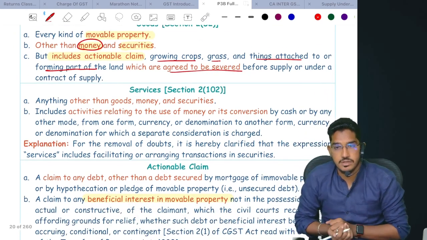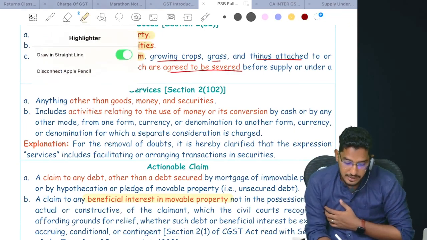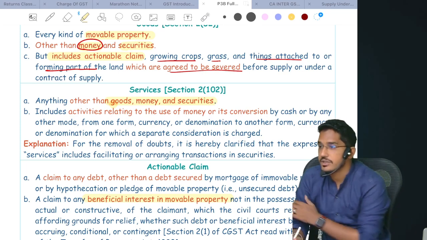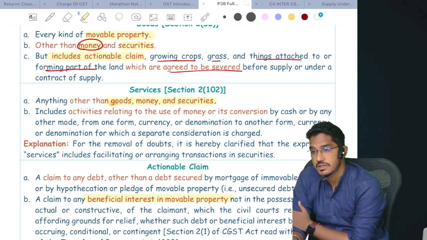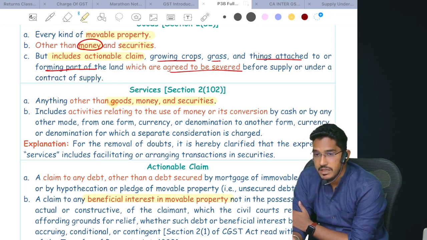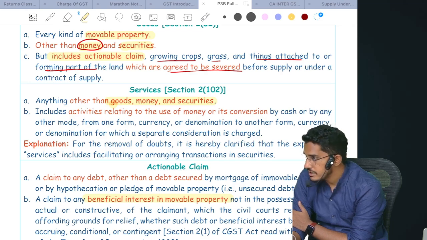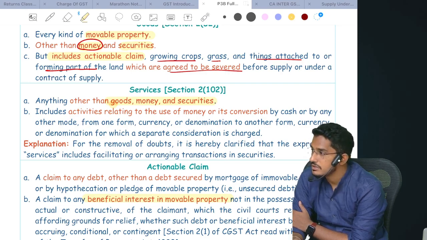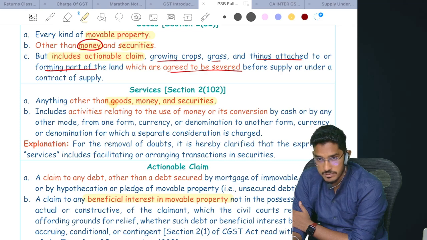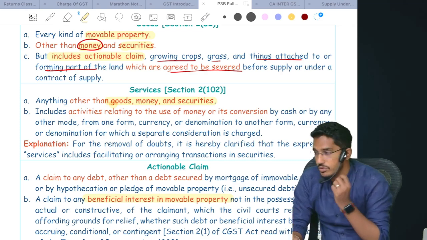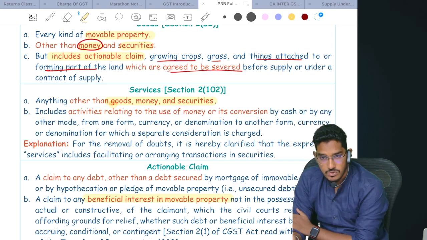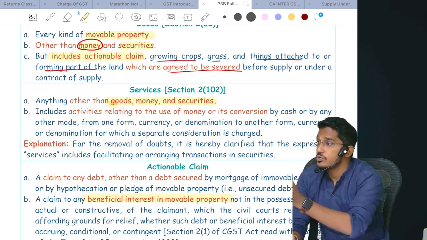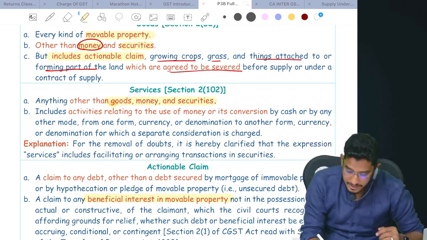Services. Now what is service? They say that anything other than goods, money, and securities falls under services. That means if you pay close attention here, money and securities fall under neither the goods definition nor the services definition. Similarly, if something is not falling under goods, that will fall under services. However, they have told one thing here. Money is not goods, not services, but activities relating to use of money.